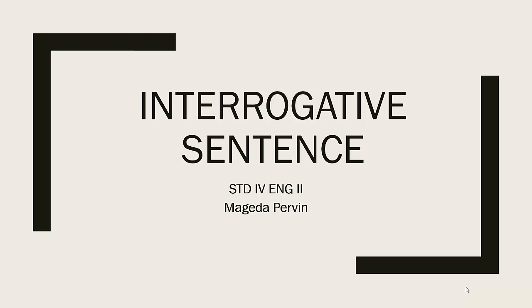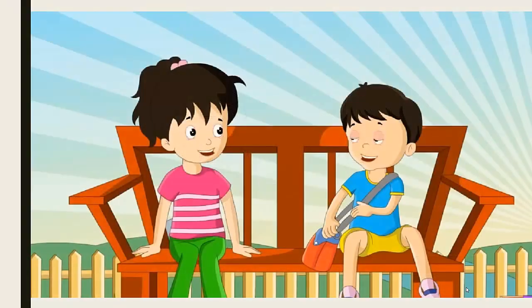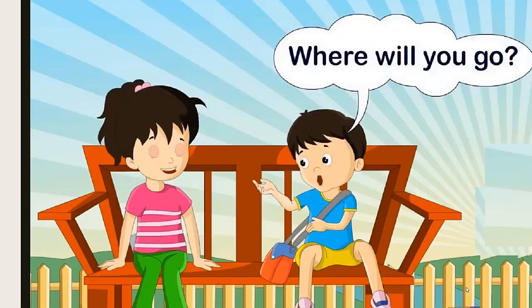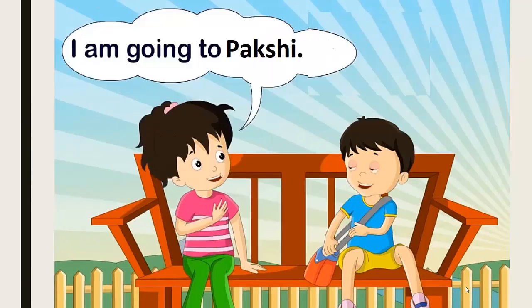Today we will read interrogative sentence. Your book, page 10. Look at the picture. Meena is telling Raju about a picnic. Raju is asking Meena about the picnic. Meena says, I am going for a picnic. Raju asks, where will you go? Meena says, I am going to Pakshi.